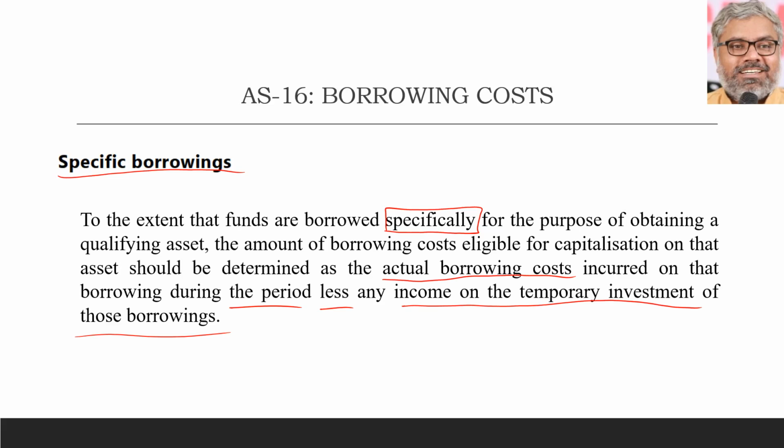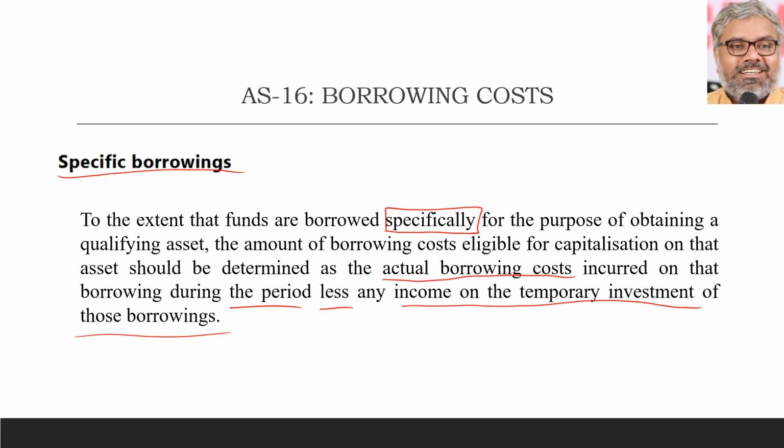So temporarily that money may be kept in some short-term money market instruments or short-term fixed deposits, a type of temporary investment. And there may be some interest that is generated out of those temporary investments. That is income, right? So should we consider it as a separate income, show it as revenue, or show it as other income in the P&L account?